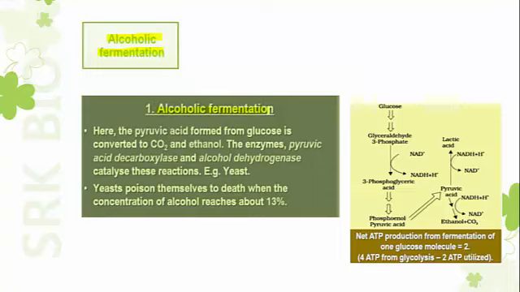In alcoholic fermentation, the pyruvic acid formed from glucose is converted into carbon dioxide and ethanol. The enzymes pyruvic acid decarboxylase and alcohol dehydrogenase catalyze the reactions.